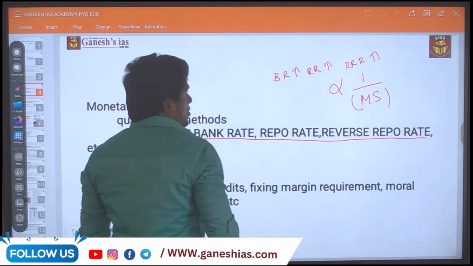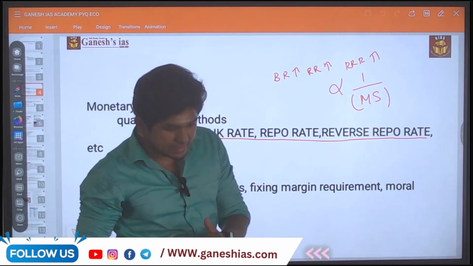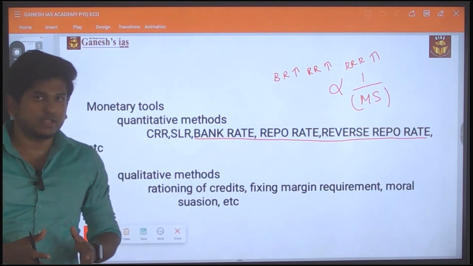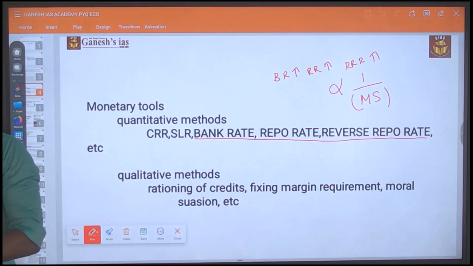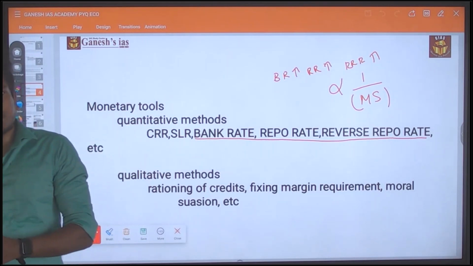So if you increase the bank rate, there will be a decrease in the money supply in the market. If the money supply is reducing, then there will be a reduction in inflation in the market as well.